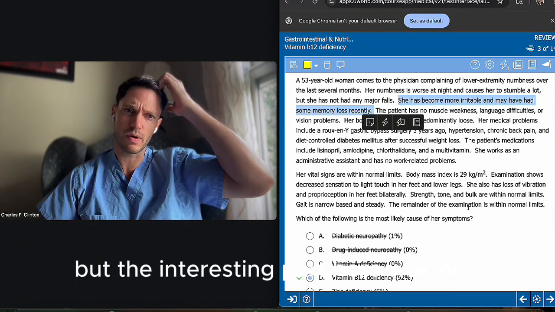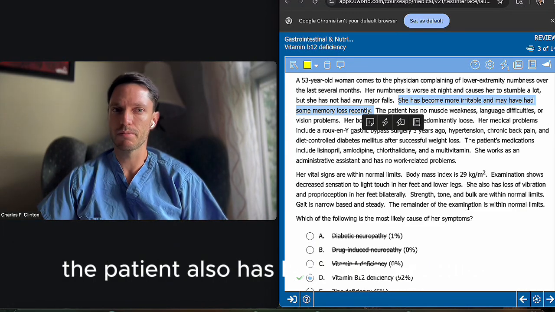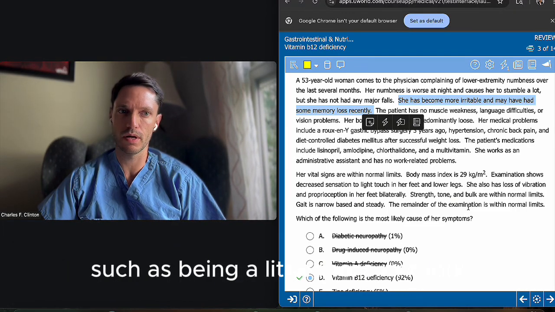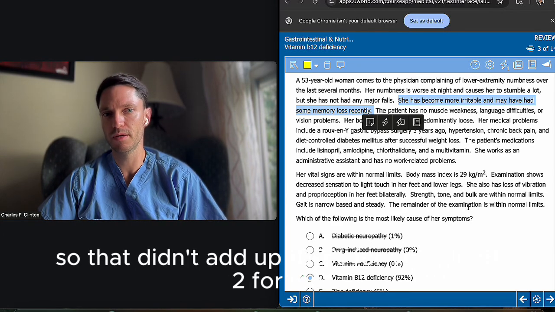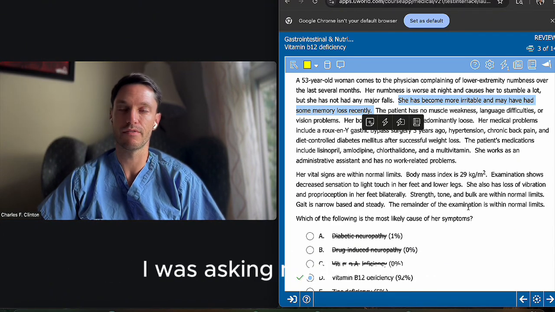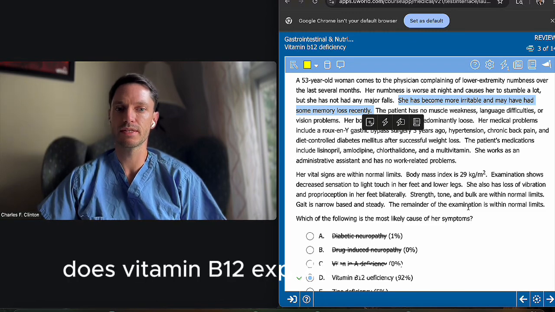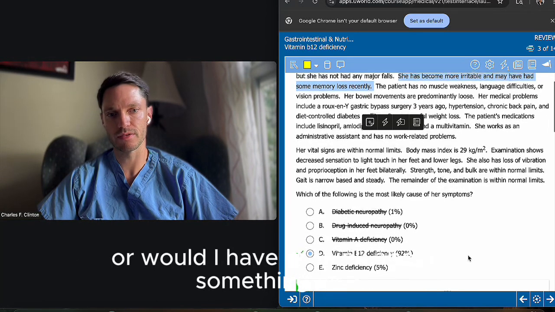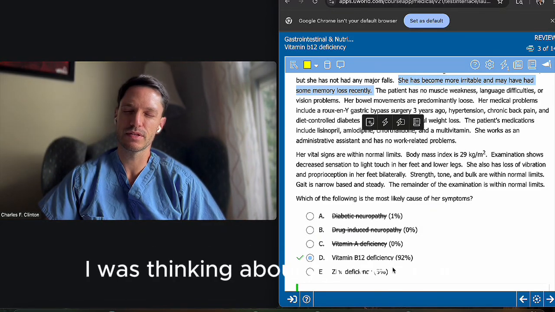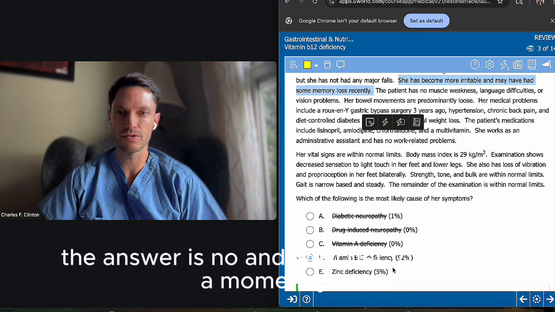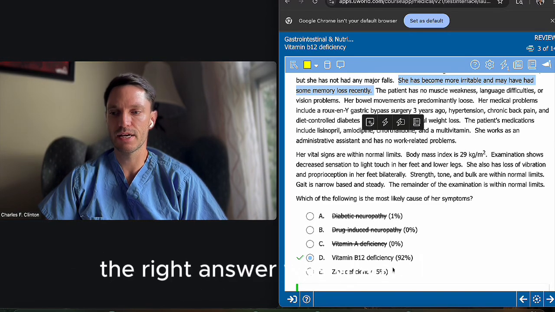But the interesting part here was that the patient also had some altered mentation, such as being a little more irritable and some memory loss recently. So that didn't add up 100% for vitamin B12 for me. And that's why I was on the fence. I was asking myself, does vitamin B12 explain this on its own, or would I have to think about something else? That's why I also had zinc deficiency as an option, because I wasn't sure. I was thinking about zinc deficiency. Maybe it's associated, maybe not. Well, the answer is no, and we'll get to that in a moment. Yes, the right answer was vitamin B12.